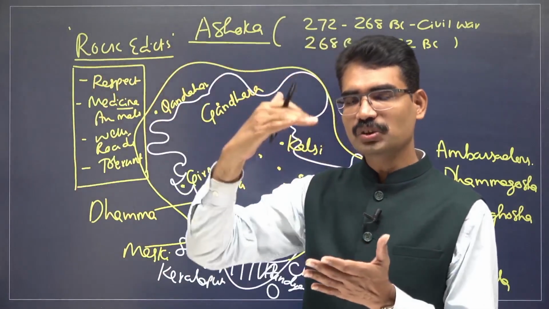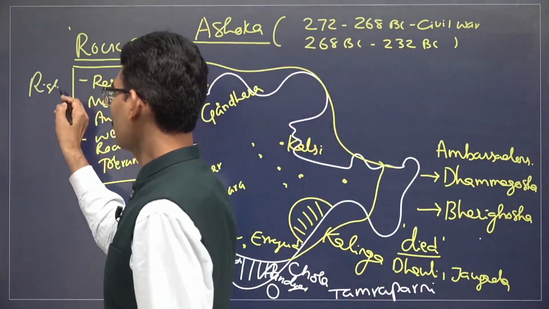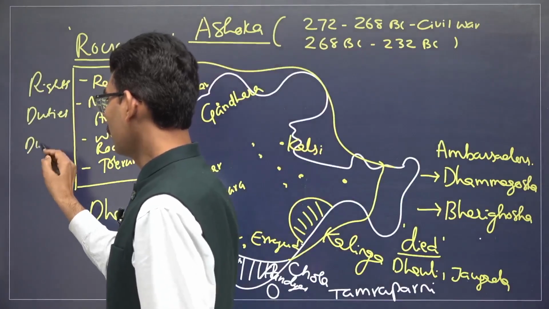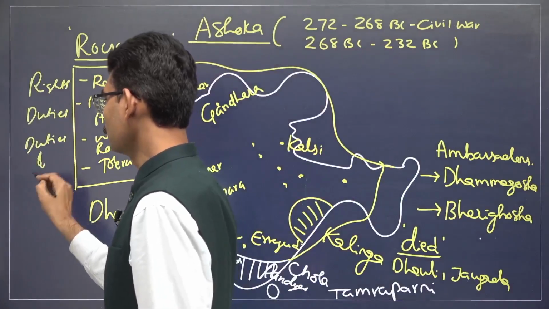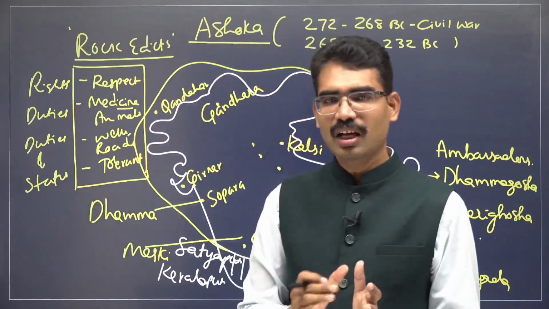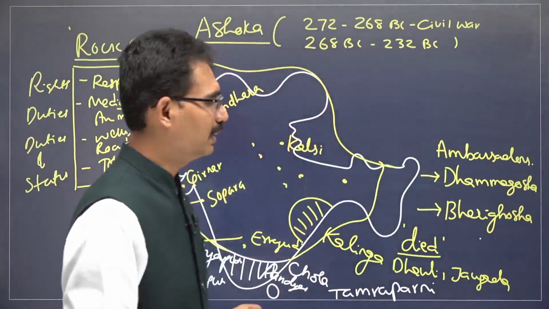It's like a constitution saying what the rights of the people are, what the duties of the people are, and what the duties of the state are also. In this way, Ashoka gave a new meaning to administration in his time period.